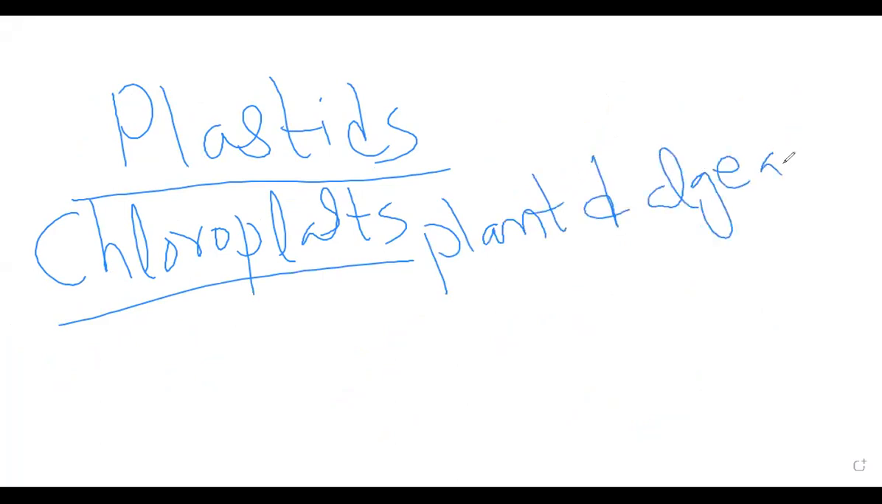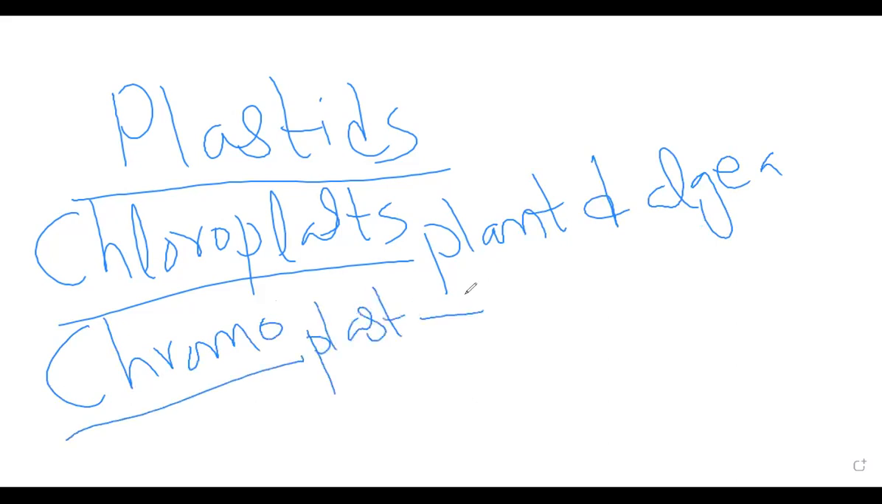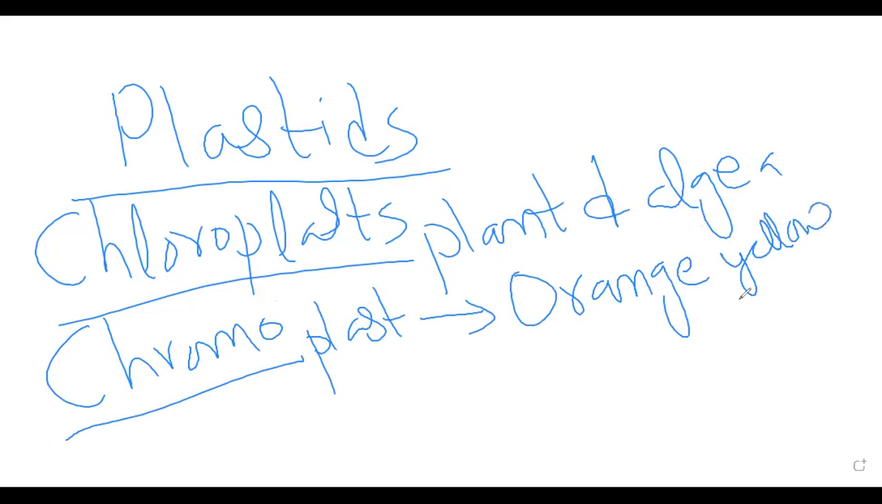Okay. The other one is the chromoplast. Chromo means color. So chromoplast is the color, like orange color. It contains red, orange, and yellow pigments, and they are responsible for the color of the plants, the flowers or the leaves. Then comes the leucoplast. The other is the leucoplast.